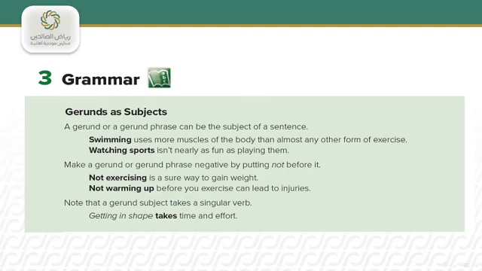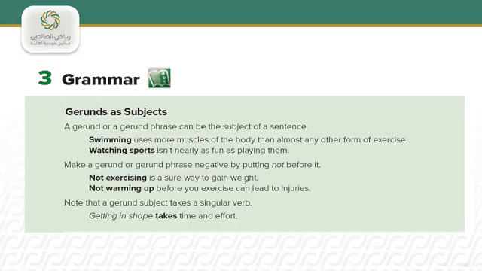Make a gerund or gerund phrase negative by putting not before it. We make a gerund negative by adding not before the gerund. Look at this example. Not exercising is a sure way to gain weight.